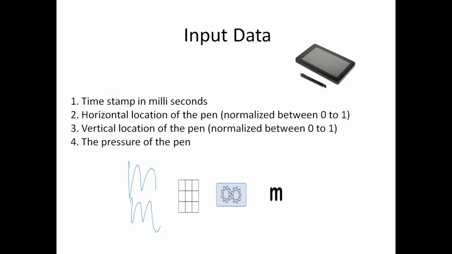Then the fourth input that we are going to use is the pressure of the pen, meaning how much pressure we apply to write these letters. So these are the input data which is now available for us. When we feed this input data to the machine learning algorithm, this algorithm should be able to predict what the handwritten character is. We will see how to implement this particular task in MATLAB.